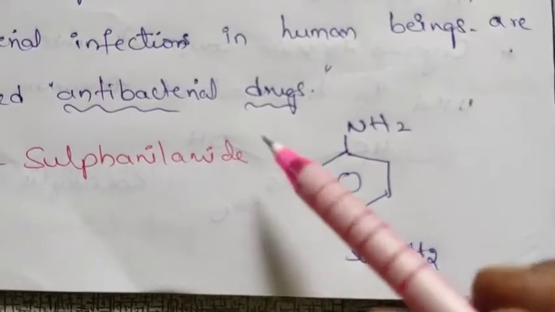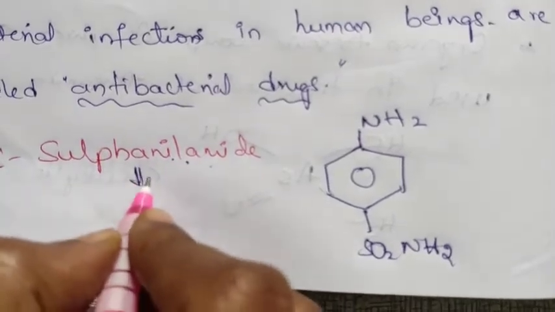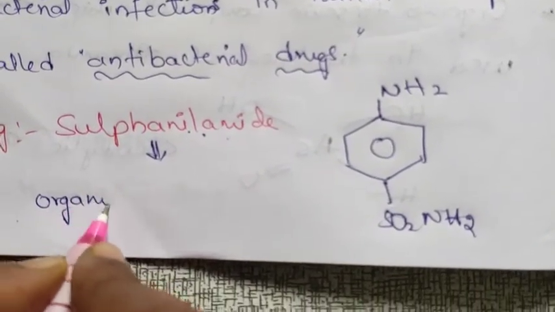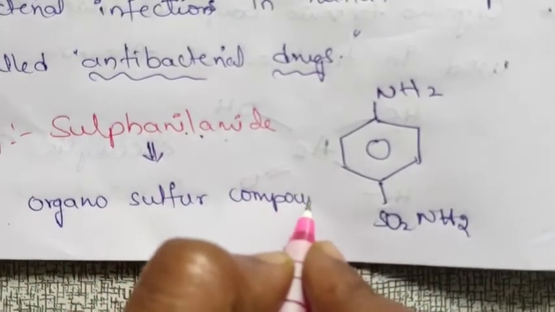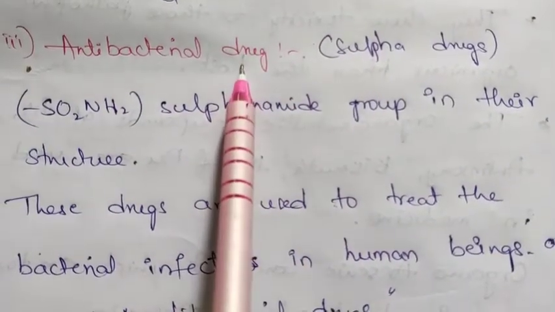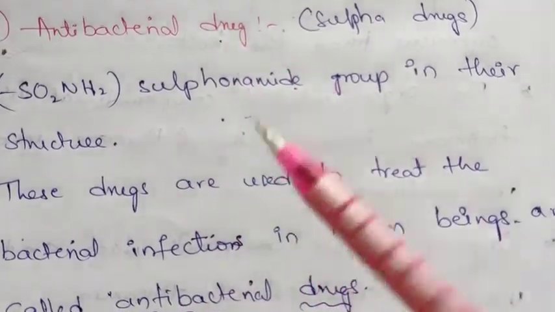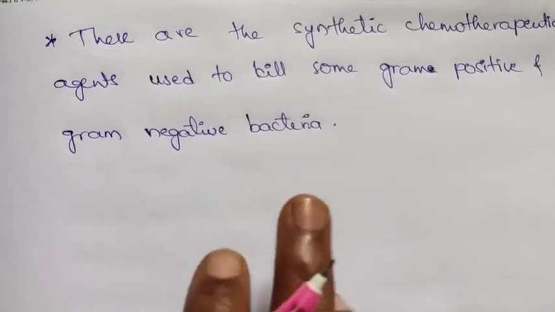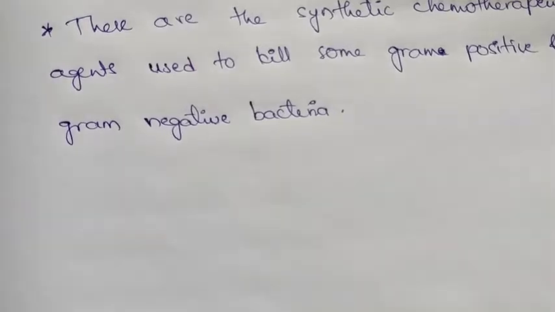Most sulfonamides are a class of organosulfur compounds. These antibacterial drugs are synthetic chemotherapeutic agents. So these are used to kill some gram positive and gram negative bacteria. This is about the antibacterial drug.